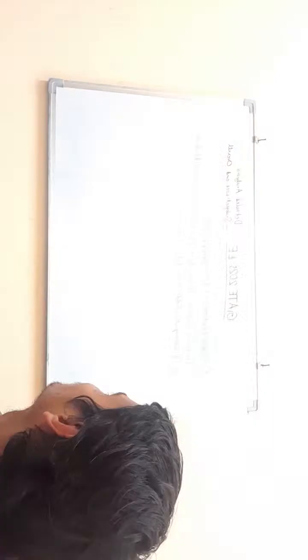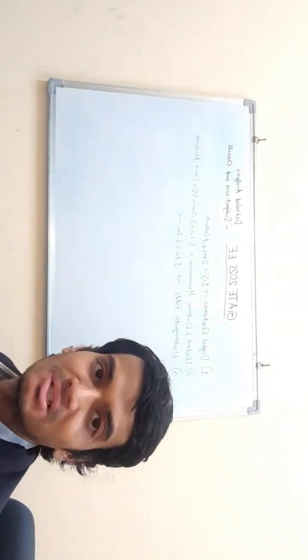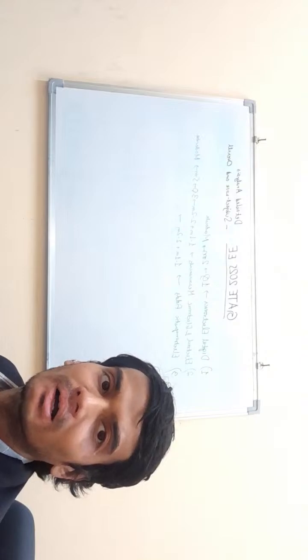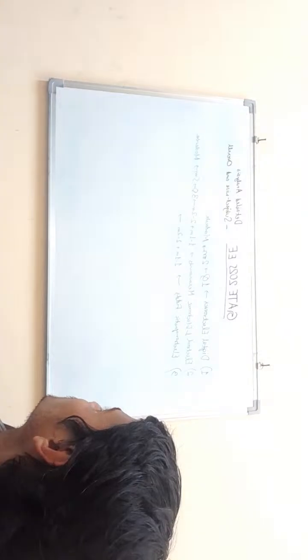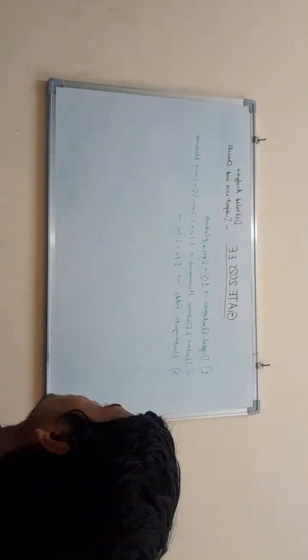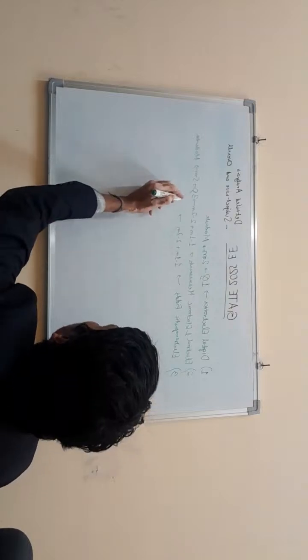Another question came from basic capacitance of a spherical capacitor, and all those things only. Basic questions were asked in electromagnetic fields. So for this also the level was, I think, moderate.